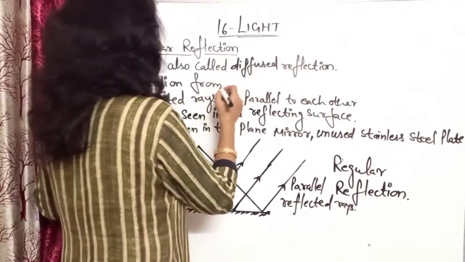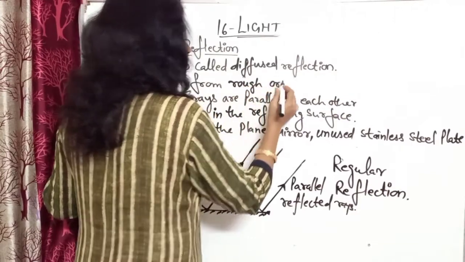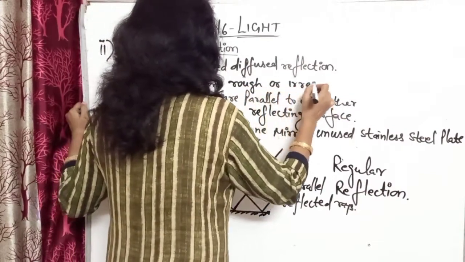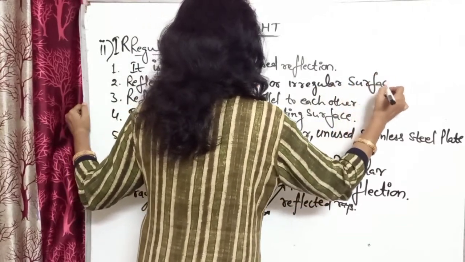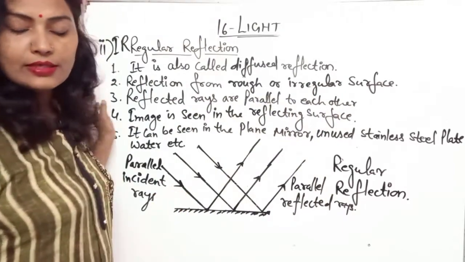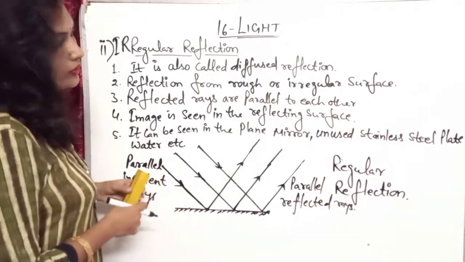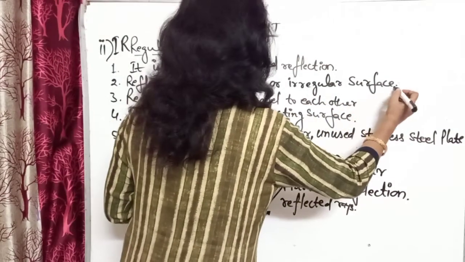So you can write the reflection from rough or irregular surfaces.